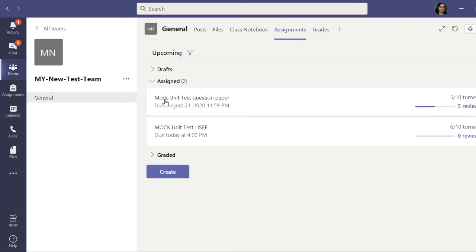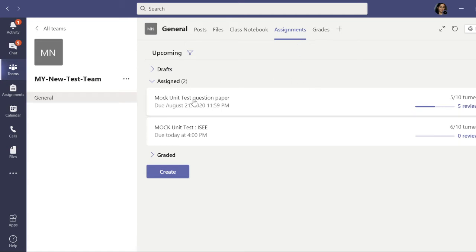Assigned two mock tests. First is mock unit test question paper on August 21, and one more mock unit test on the same date. So you can see here on today, sorry. So you can see here the already conducted mock unit tests by me through assignment tab. So quickly I will show you the status of that, and after that I will demonstrate here how to prepare the unit test through this assignment tab, considering only the subjective questions.